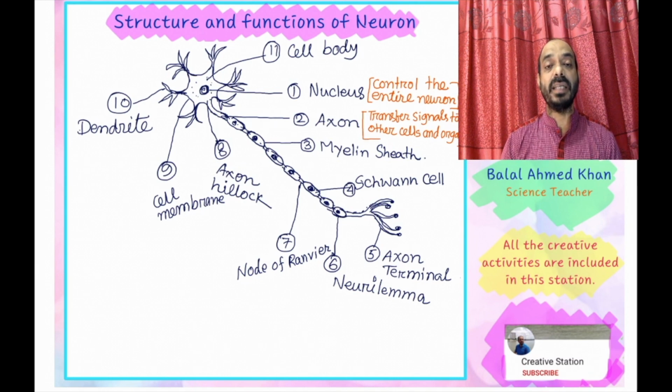And then the third part is the myelin sheath. Myelin sheath is an important part because it increases the speed of the signals.